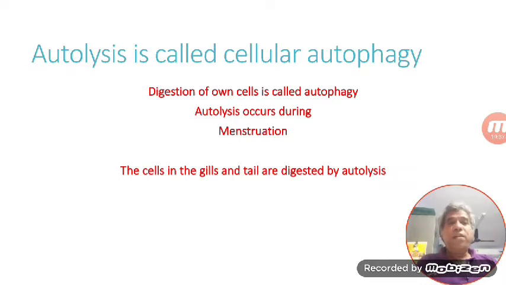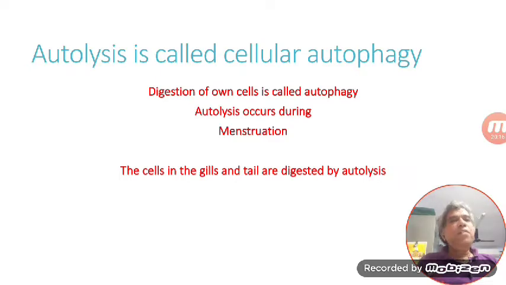If fertilization doesn't occur, and if conception doesn't happen, that endometrial lining of the uterus should be peeled off, should be removed. That can be done by this autolysis. So whenever there is a menstrual flow, the endometrial covering will simply be peeled off. That is nothing but autolysis, and that is achieved by the lysosomes.